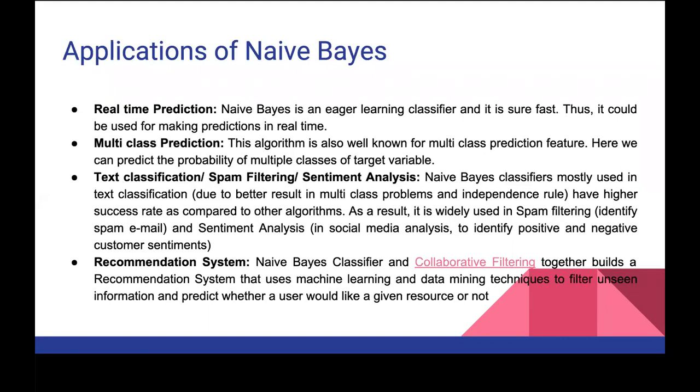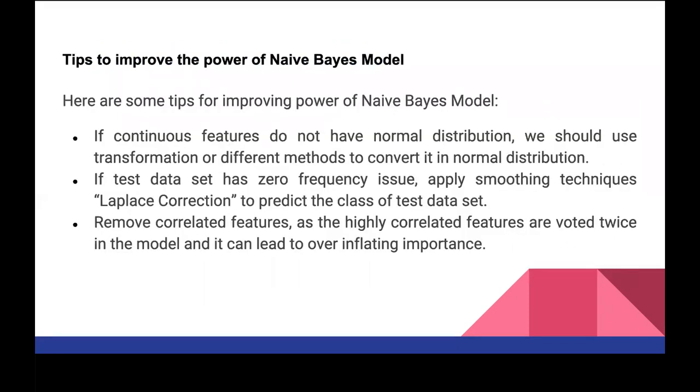Now coming back to your recommendation system, naive Bayes classifier and collaborative filtering together build a recommendation system that uses machine learning and data mining techniques to filter unseen information and predict whether a user would like a given resource or not. This recommendation system you will learn more about in unsupervised machine learning. So these are the applications. If you are running into one of these applications directly, you can jump and start using naive Bayes. That's what they are trying to explain here.